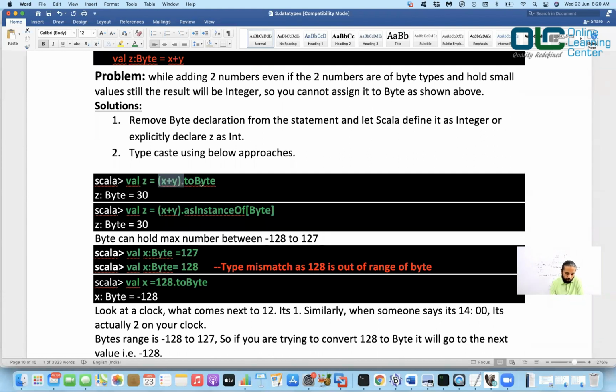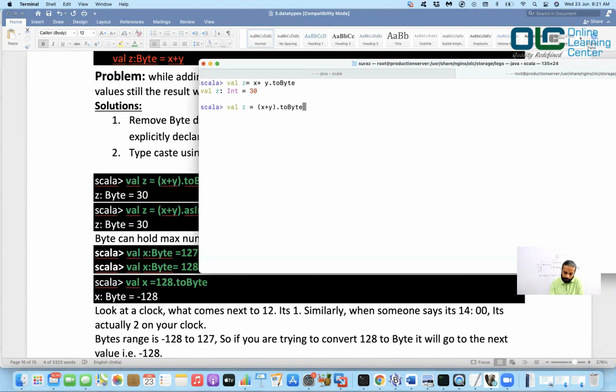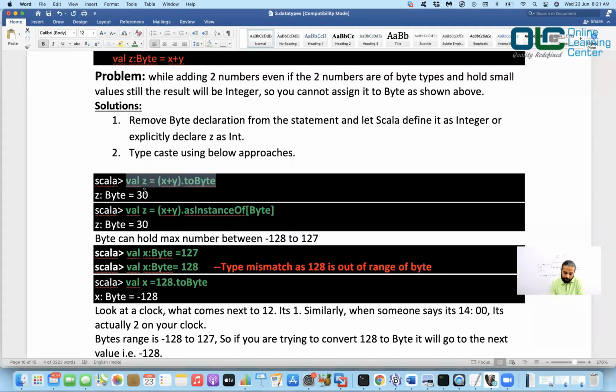Okay. So when you try to do a typecasting, you can do a typecasting like this. So see here, x plus y. This is a byte plus byte. Now, byte plus byte would give you an integer. What is your requirement? You want to convert that into a byte, right? So since you want to convert that into a byte, you can say, I got an integer here, dot toByte will give me a byte back, and z would be a byte type, right? So let's go back here. So within the braces, we evaluated the expression, and the output is converted to byte, and hence you got a z of byte type.